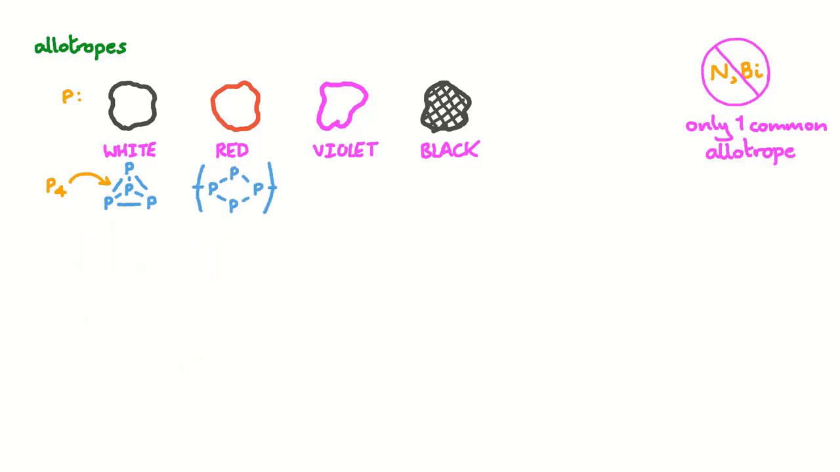Red phosphorus is polymeric, made up of strings of phosphorus atoms. The conversion of white phosphorus to red phosphorus can be accelerated by heating white phosphorus to 250 degrees Celsius. Violet phosphorus is simply the crystalline form of the red phosphorus polymer. We can convert red phosphorus to violet phosphorus by heating it at or above 550 degrees Celsius.